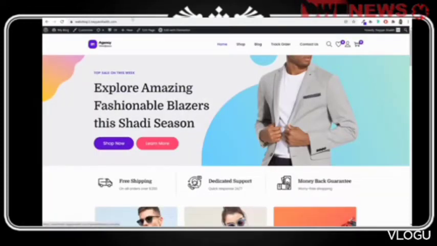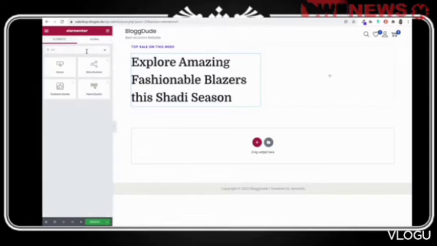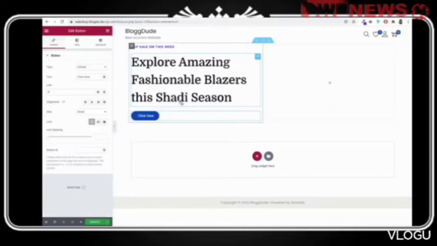And then we have the button. First let's add the button, the shop now button. So first of all, search for button, drag and drop this button over here.